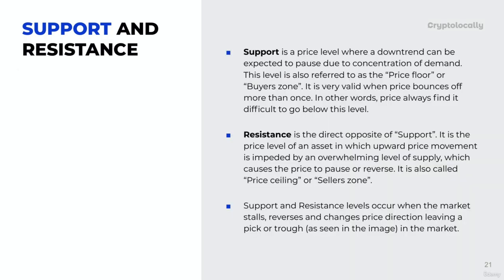If you don't really understand it, watch the video again. Remember, at support a trader wants to buy, and resistance is for selling. If price is at resistance, you don't want to buy at resistance because you know that at resistance price is going to fall, so you don't want to be stuck in that kind of trade. At support, you don't want to be selling because price will go up. When you sell, it means you are expecting the price to go down. That's why you are selling.